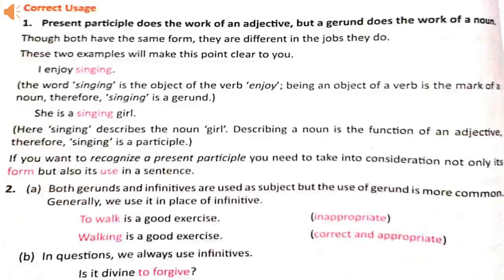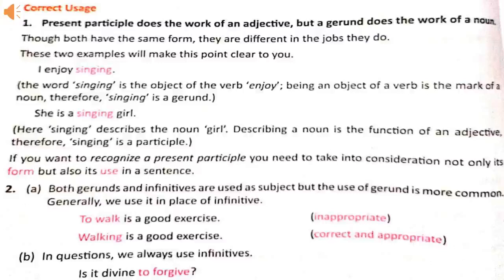Many times we have some confusion in the use of present participles and gerunds because both end with ing. Remember, a present participle does the work of an adjective, but a gerund does the work of a noun. Let's take an example of two sentences. I enjoy singing. In this sentence, singing is a gerund because it is used as the object of the verb enjoy.